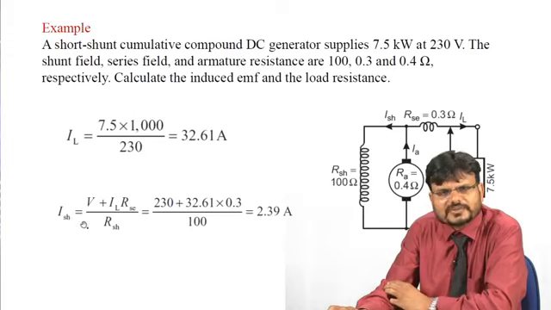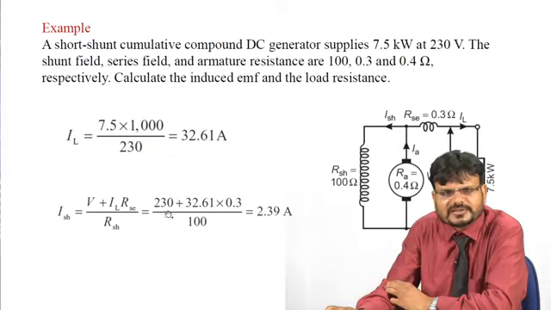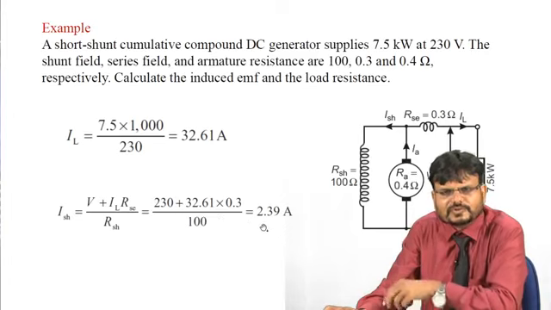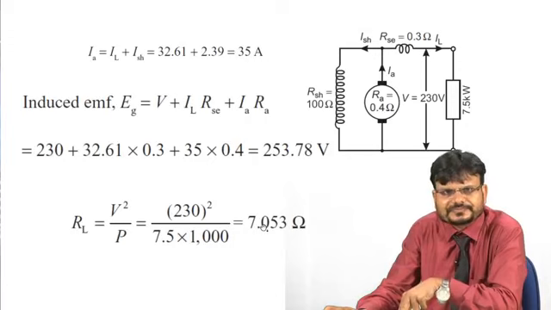Ish can be written as V plus IL into Rse upon Rsh, where terminal voltage V is given 230 plus load current IL is 32.61, Rse is 0.3 and Rsh is 100. So, it comes 2.39 ampere.